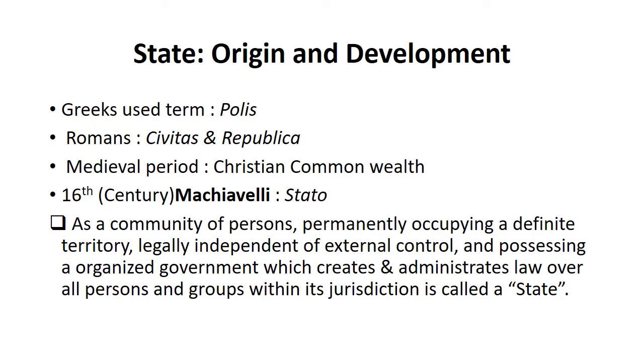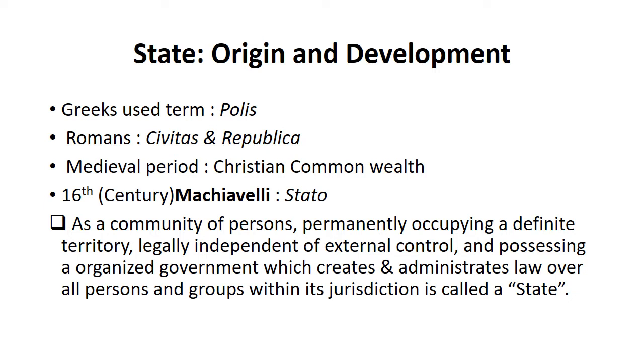Now we will look at the origin and development of the state: how the state came into existence, how the state came into being, and how it developed over the course of time. The Greeks used the term polis, and for the first time the concept of state was actually developed by the Greeks, who used the term polis for state.